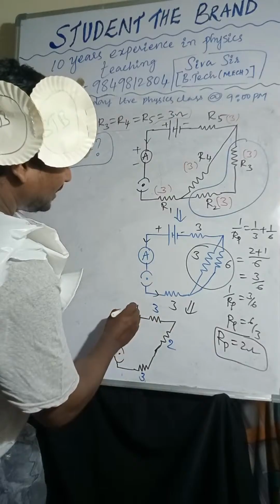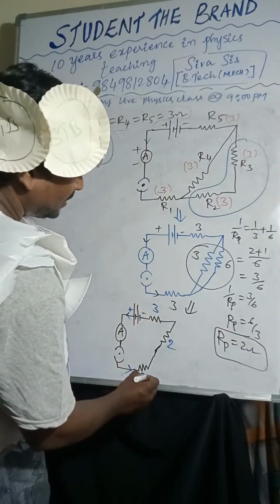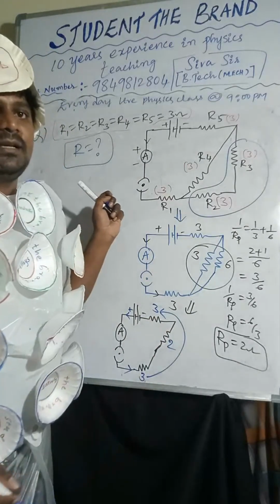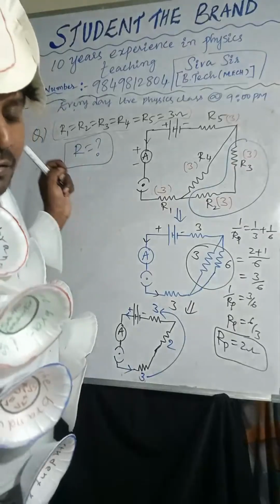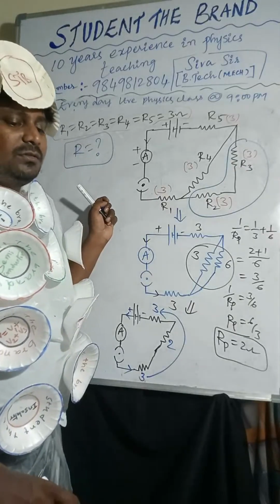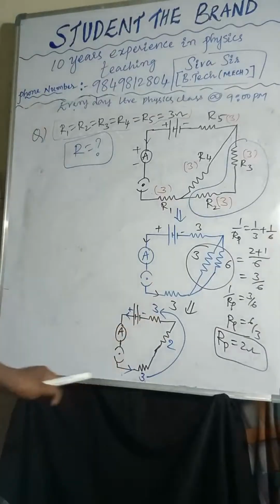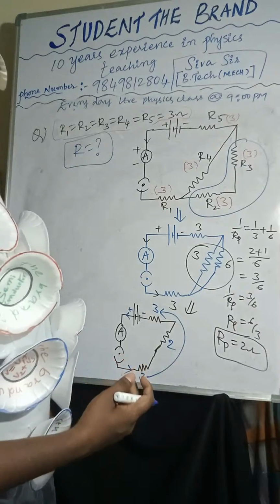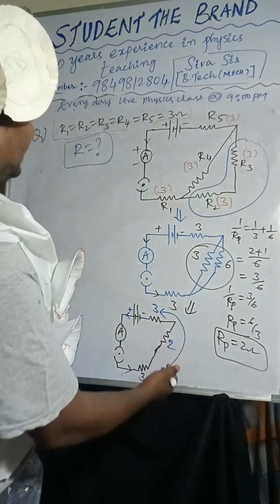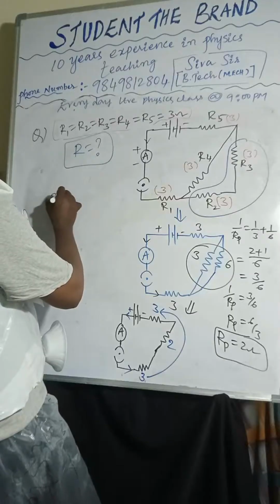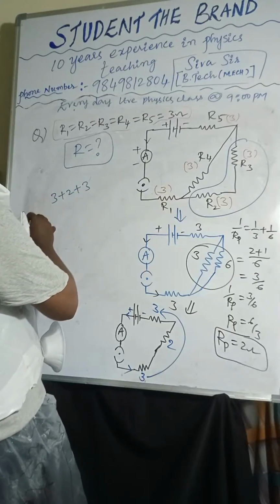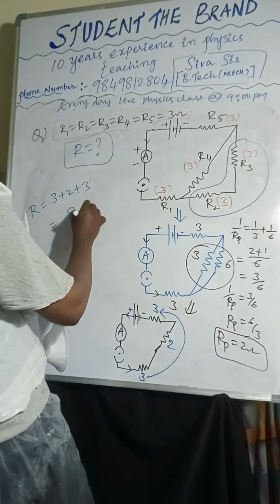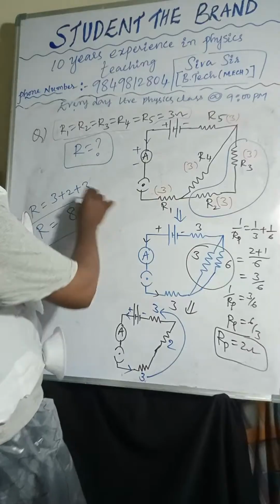Current is passing in this combination. Throughout the path, current is the same. So if throughout the path current is the same, those three resistors are in series combination. So 3 plus 2 plus 3, R equals 8 ohm. That is the answer.